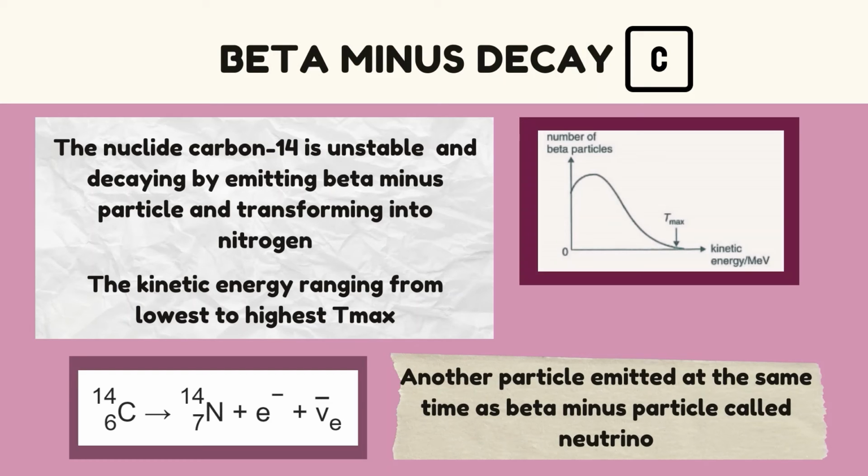This happened because there is another particle emitted at the same time as the beta minus particle, which is called a neutrino. Because of this, not all beta minus particles carry the same amount of kinetic energy, some carrying less and some carrying more, although they originated from the same source. So we can see from the equation here, carbon-14 will decay and transform into nitrogen, and a beta minus will be emitted along with the neutrino.